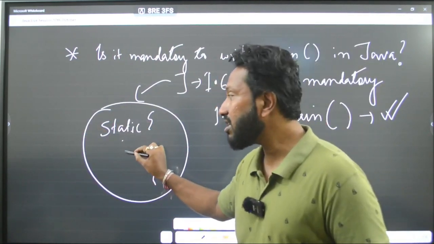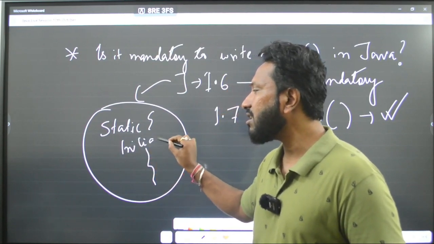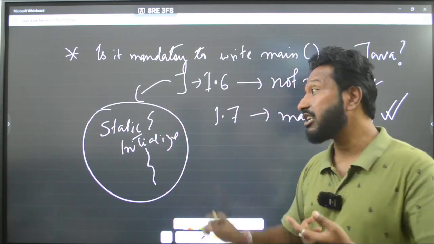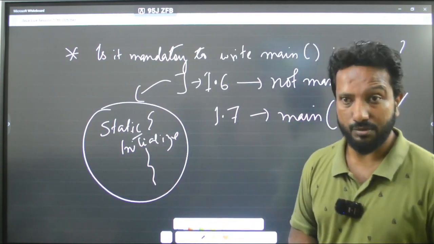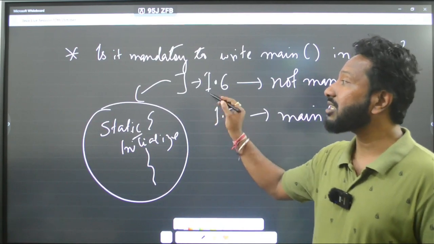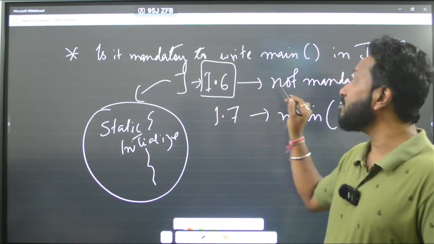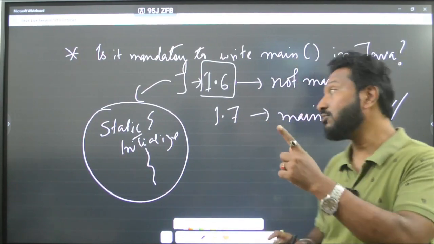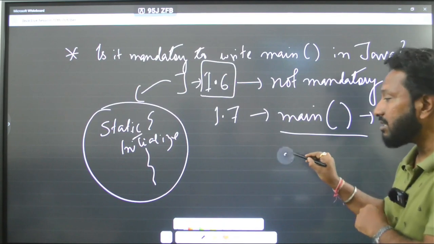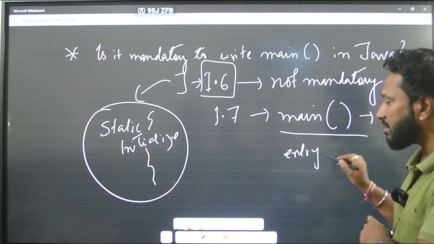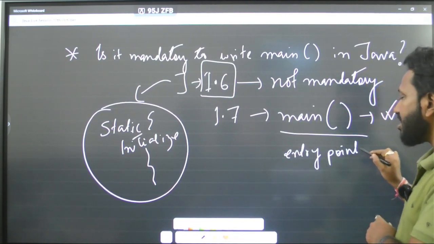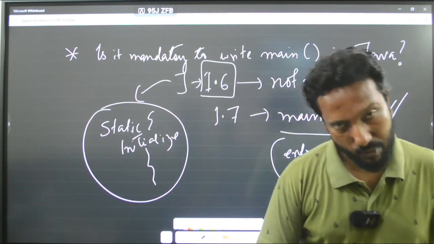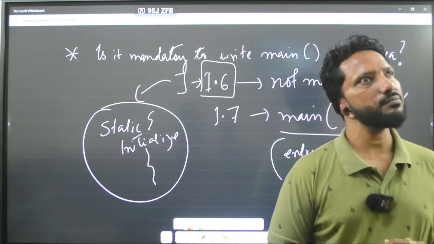It is used to initialize resources. Okay, but earlier it was used to run Java programs also. So till Java version 1.6, it was not mandatory to use the main method. From 1.7, it is a rule to use the main method as the entry point of your code. Okay, earlier it was not mandatory. Please remember that. And there is one more thing that you have to remember.